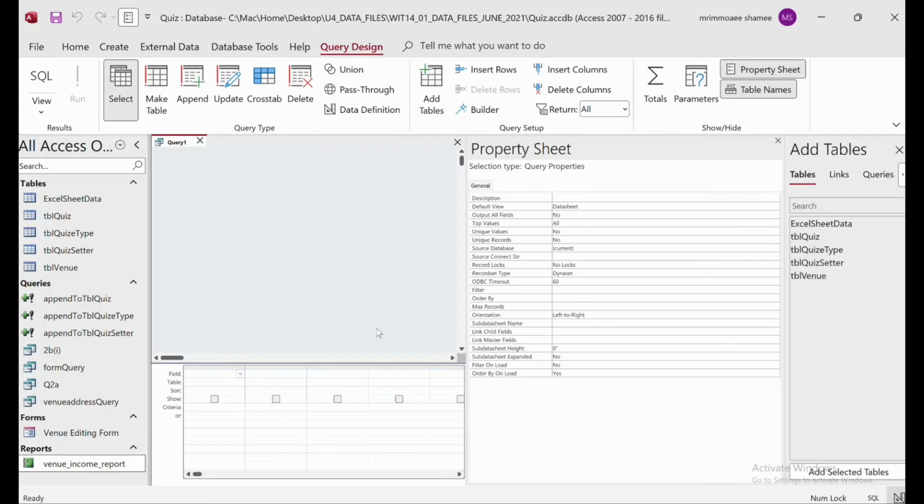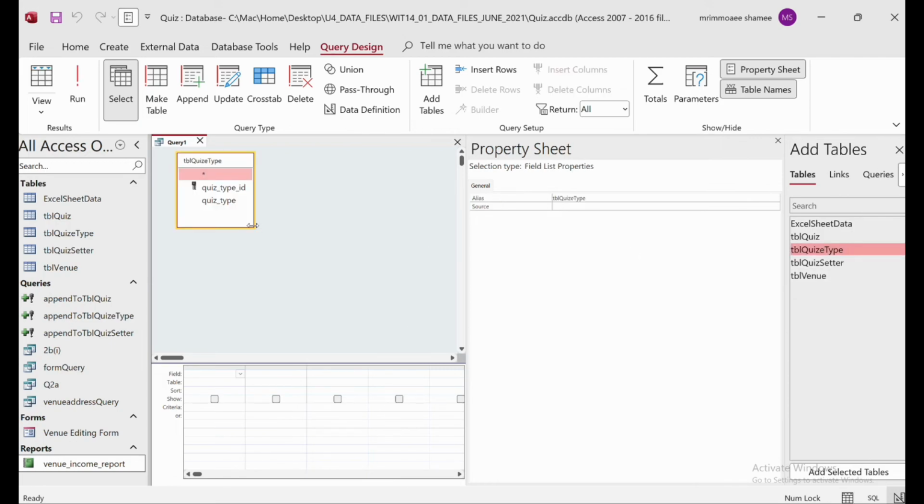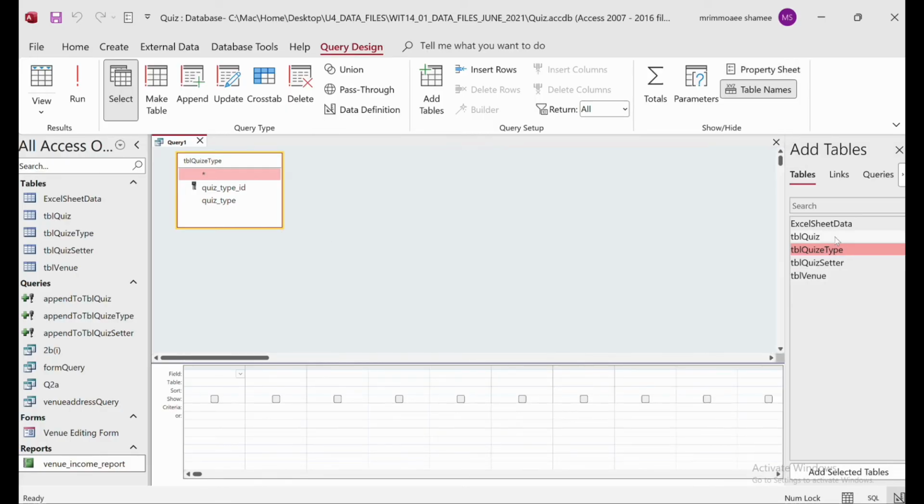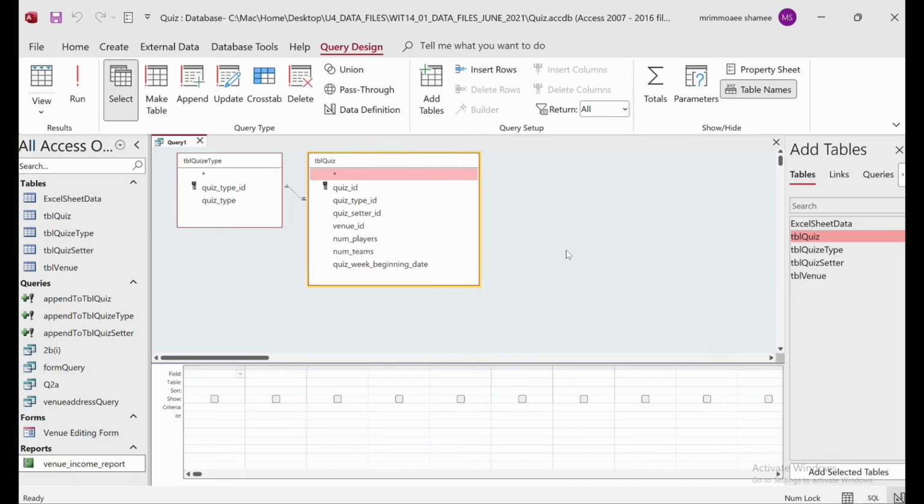From here we need quiz type, right? Because one of the fields they mentioned is that they want to know the quiz type. And we also need the number of quizzes, right? Because before you also added count the number of quizzes set by the setter. So based on that, we need a quiz ID. So here we need a quiz type and a quiz ID.